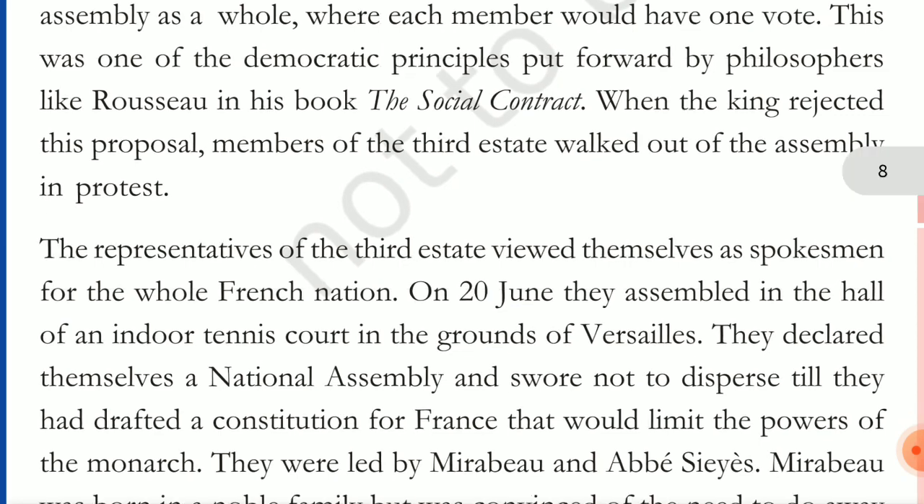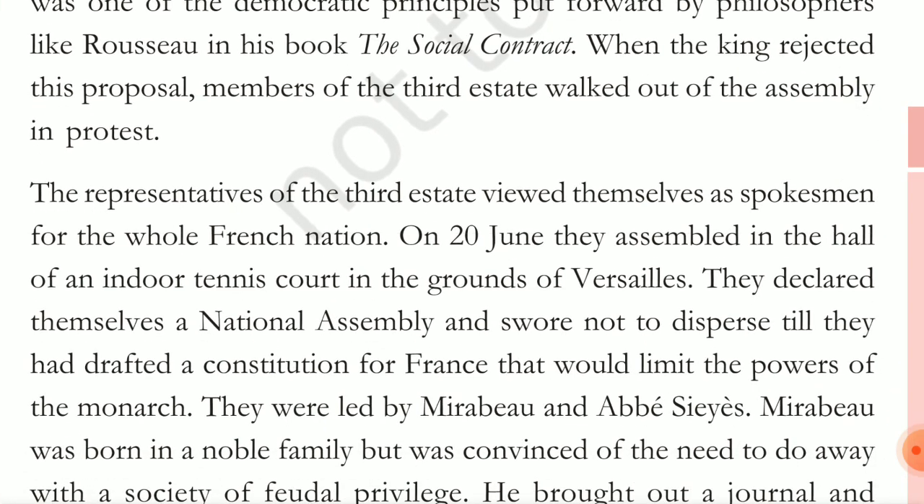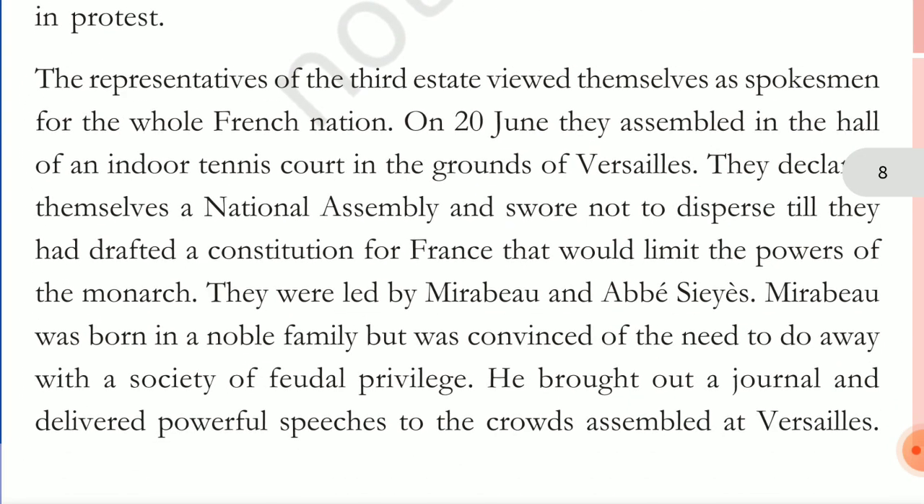So when the king rejected the proposal of one person, one vote, the members of the third estate, all the 600 people, walked out in protest, and the representatives of the third estate viewed themselves as the spokesperson of the whole French nation. On the 20th June, they assembled in the hall of an indoor tennis court. It's not outdoor, it's indoor, covered in walls.